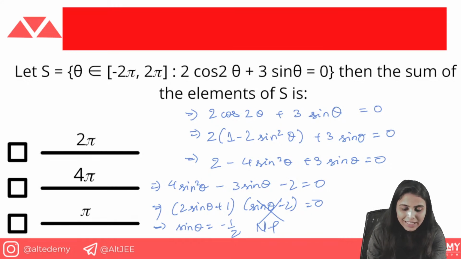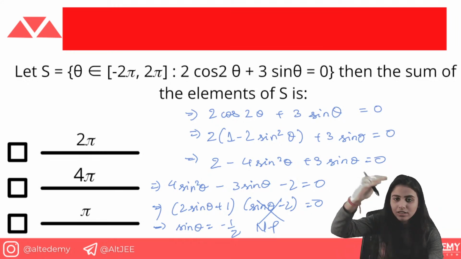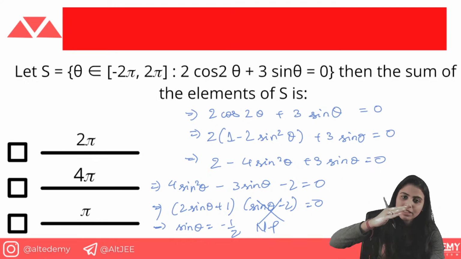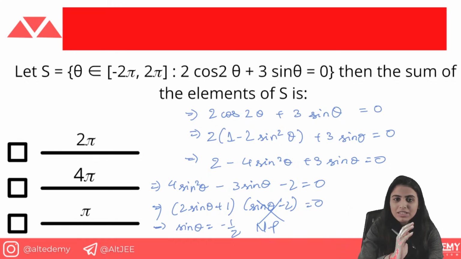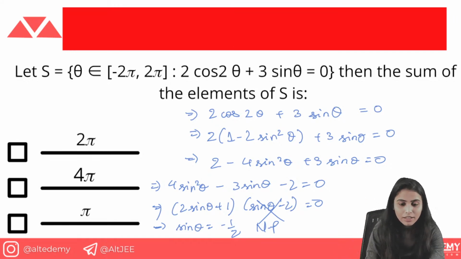So how can you get minus 1 by 2? Minus 1 by 2 can be possible in the other quadrants, because in the first and second quadrants sine is positive. And sin of 1/2 we already know, that comes at 30 degrees, but 30 degrees is not possible because the value is negative. So we will come to the fourth quadrant, that will be 2 pi minus pi by 6. Okay, 2 pi minus pi by 6, let us start from here.